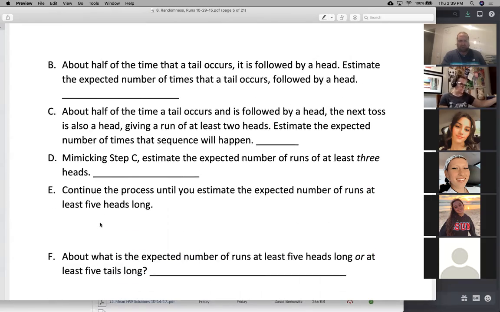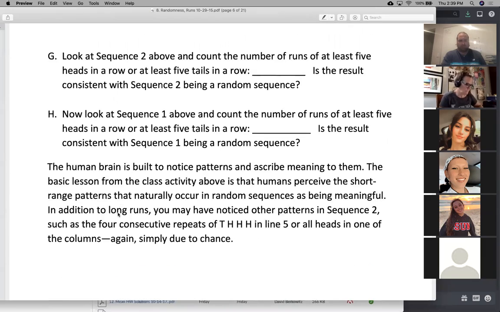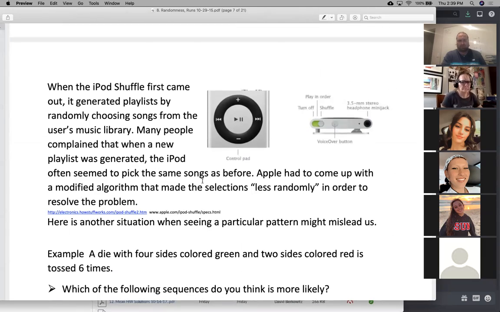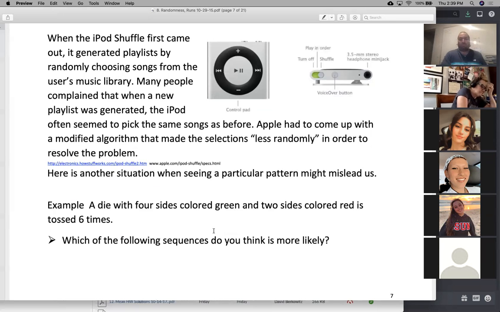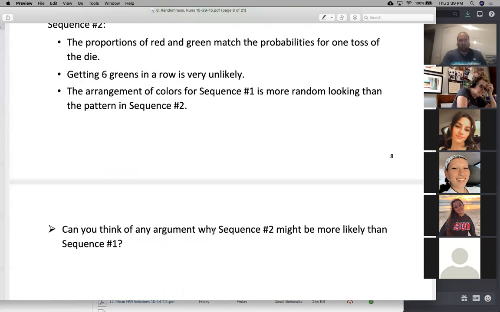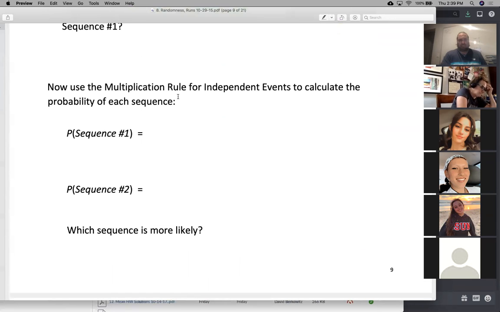So we had a lot of that. We did a lot of examples, talking about those 2 sequences and the iPod shuffle. The whole idea of true randomness means that you should expect to get the same song multiple times in a row, because in a random situation, runs happen. So they had to build in specific technology not to let that happen, i.e. they made it less random, not more random. More examples. Let's not forget the multiplication rule for independent events from a previous chapter. But even though it was from a previous chapter, it doesn't change the fact that it still has to hold.